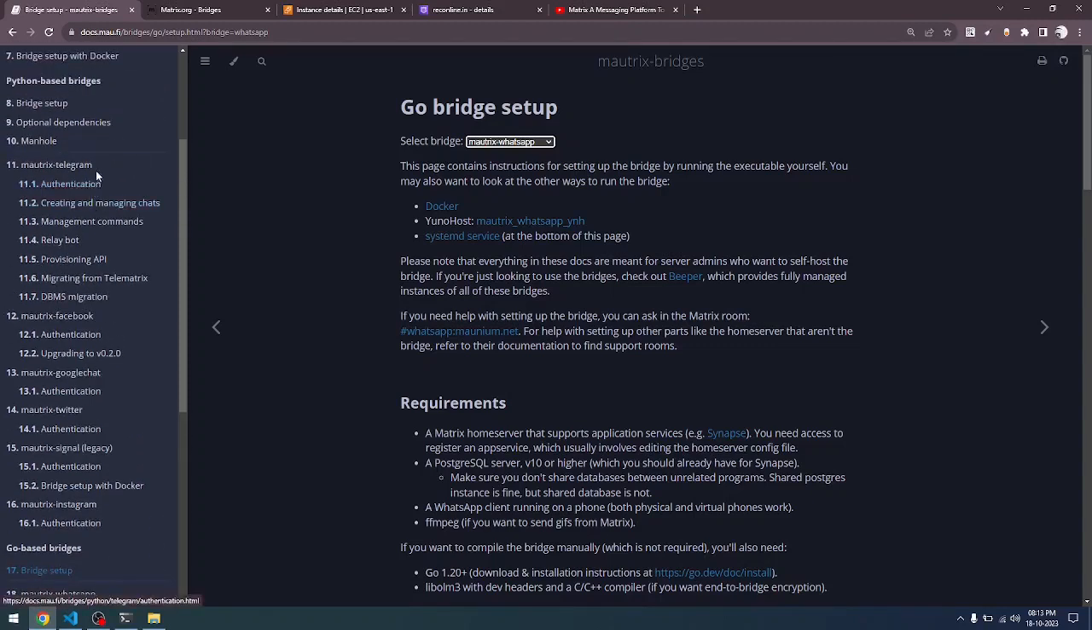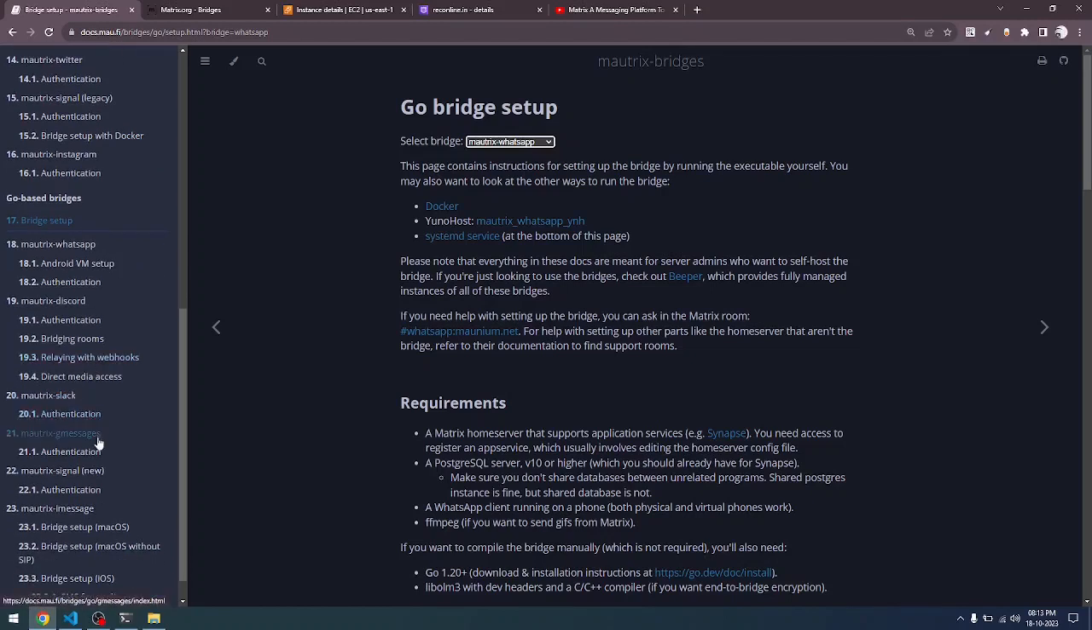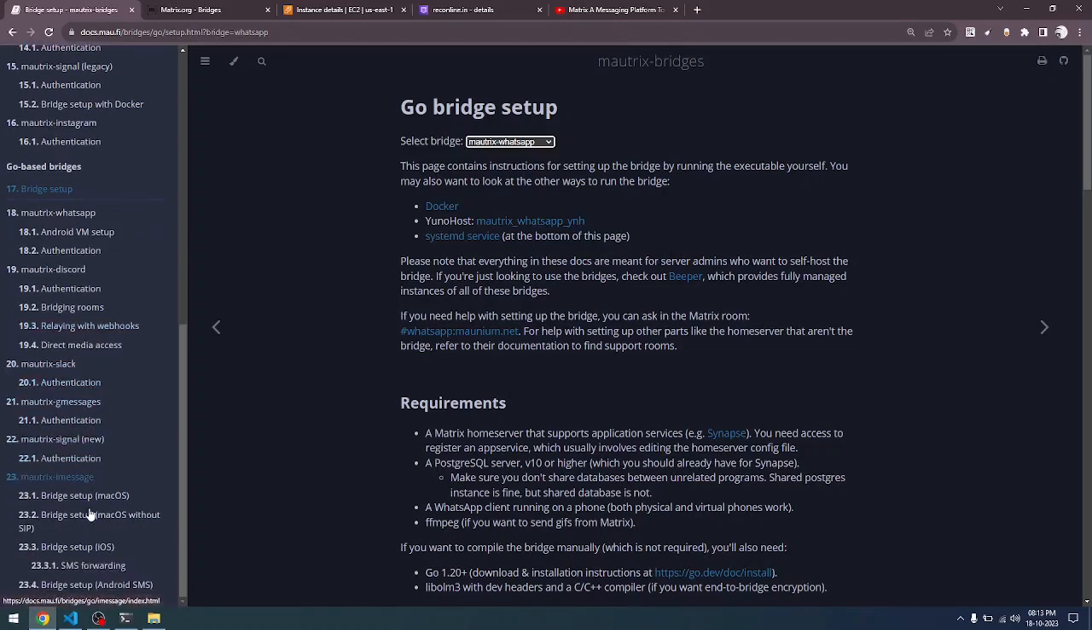Python based bridges support Telegram, Facebook, Google Chat, Twitter, Signal, and Instagram. And Go based bridges support WhatsApp, Discord, Slack, Gmessages, Signal, and iMessage. There will be a couple of overlaps and there will be updates in this book. The moment you see, there might be changes in the actual book at this particular link.